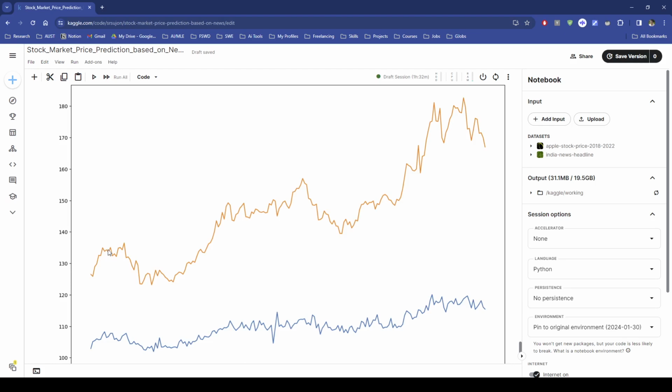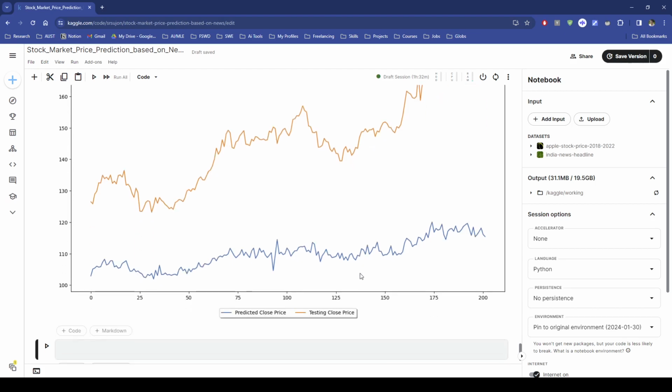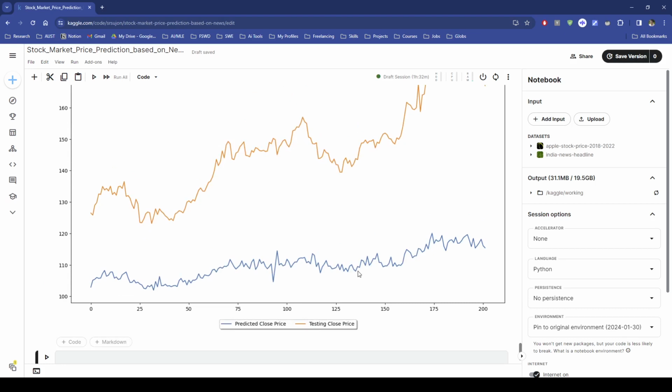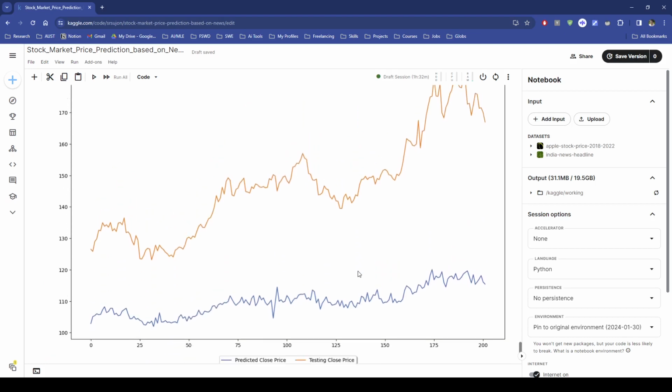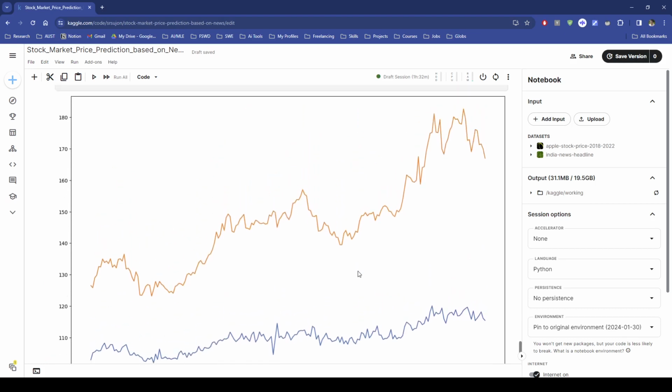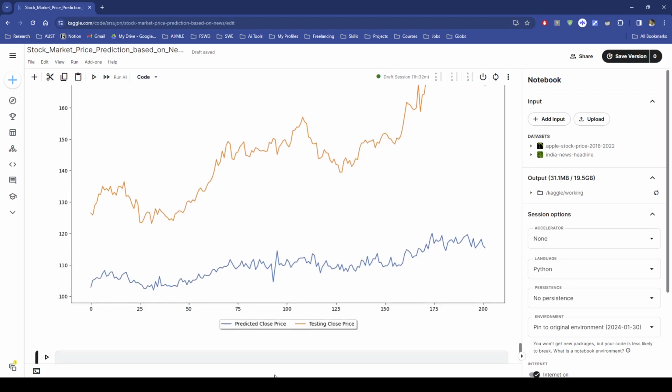Here you can see the peaks are the same, and the slopes have the same pattern. I guess we can do better by tuning the hyperparameters, then we can achieve a more accurate prediction. That's all from me. Thank you for watching.